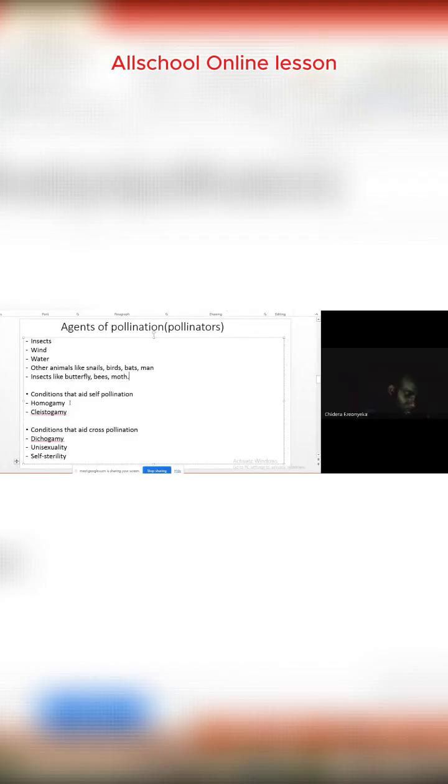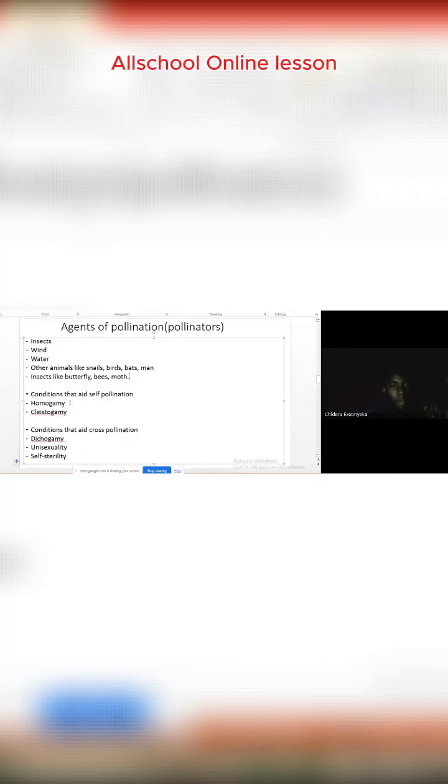Now, talking about Christogamy. Christogamy is more like the opposite of homogamy. Remember, I said that at times the pollen transfers and drops on an already mature stigma, and pollination takes place immediately. That is homogamy.